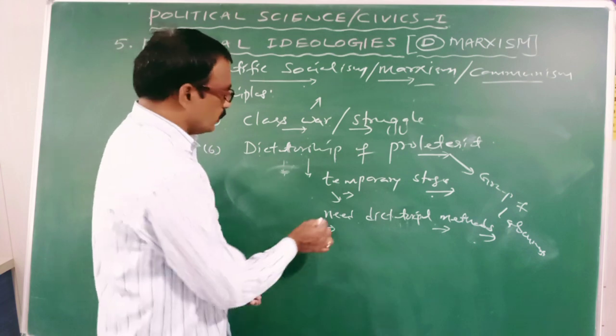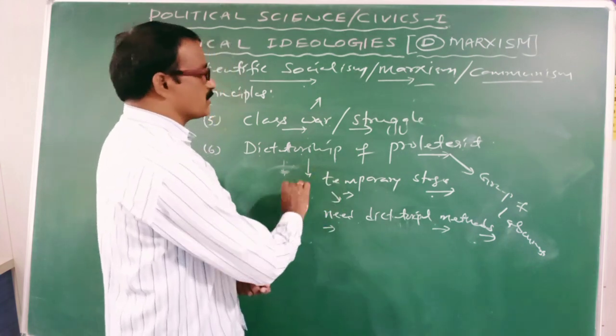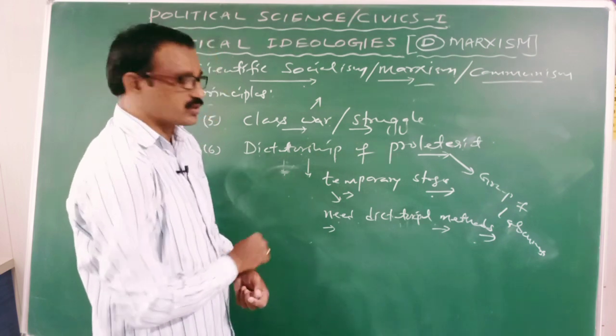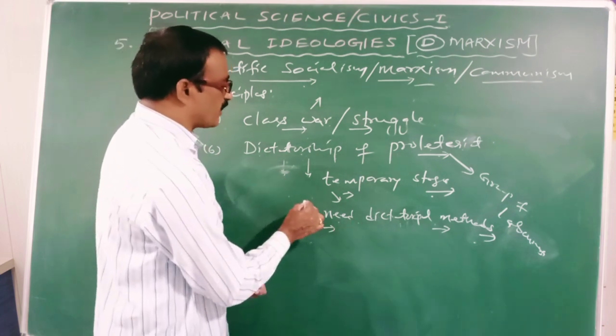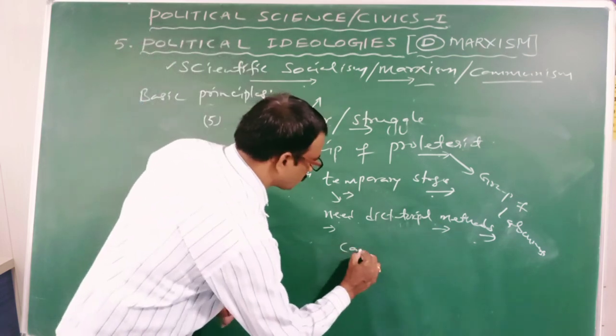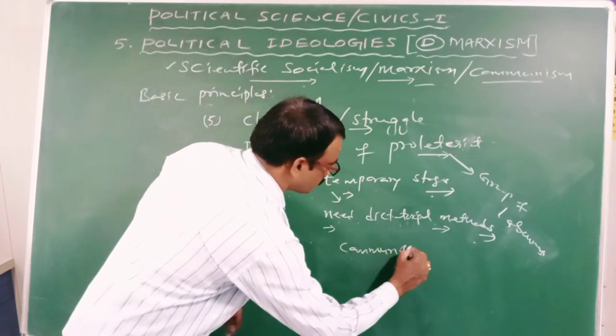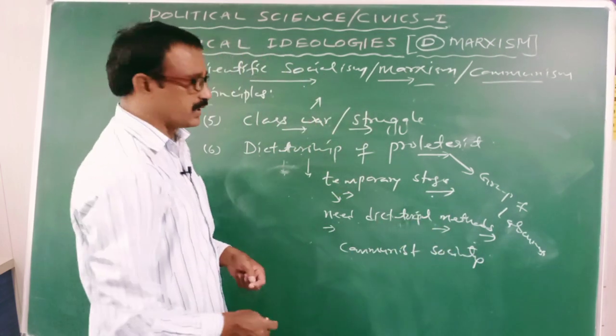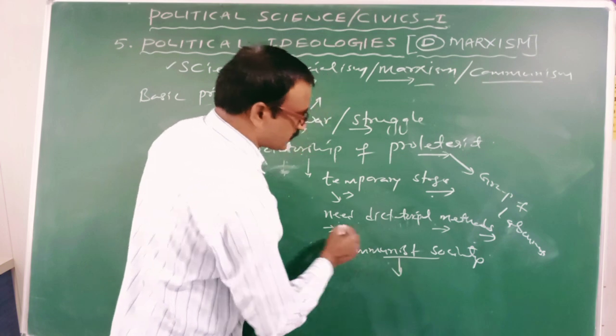So the struggle will take place between the proletariat class and the capitalist class. In the second stage, what will happen? A new society is formed, that is a communist society. The communist society is what type of society?